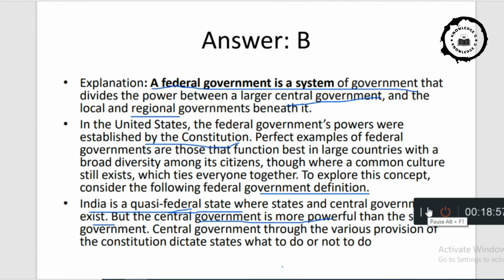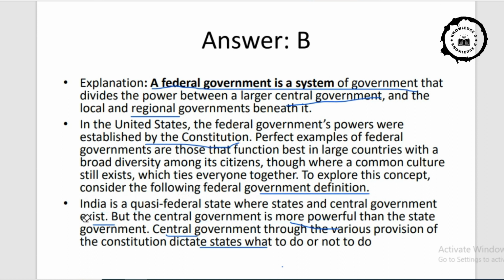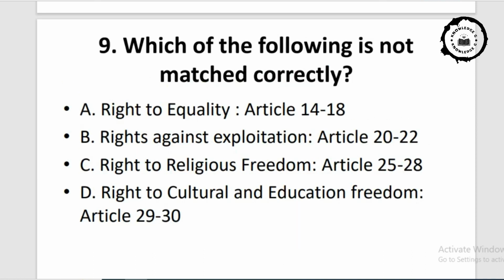So please be careful while you are reading the Indian context. The central government is more powerful than the state government. Central government, through the various provisions of the Constitution, dictates the states what to do or not to do because of the quasi-federal structure. That's why many people will question that if there is a federal structure, then power should be equal. But in the Indian context, it is completely different. Now come to the next question.